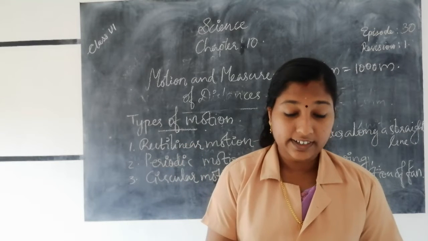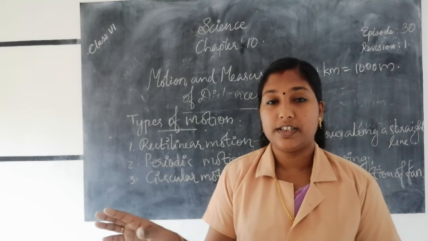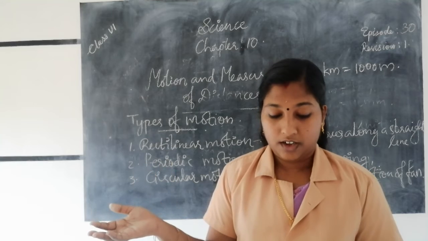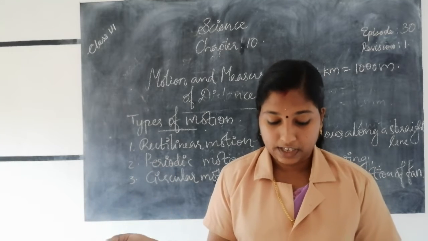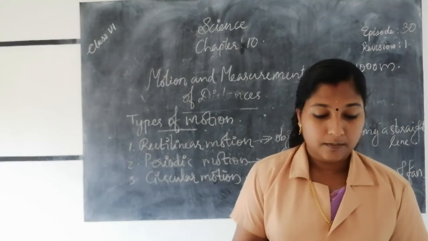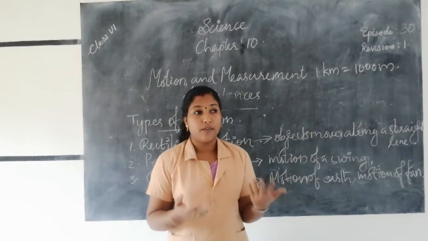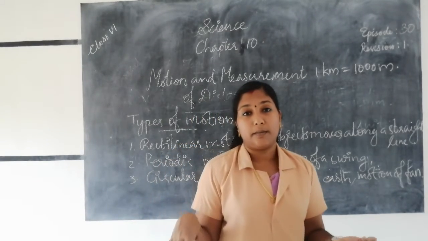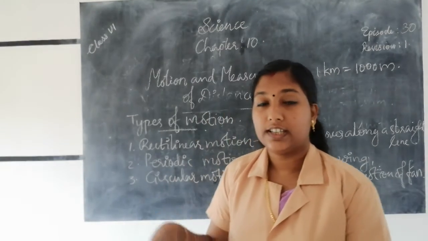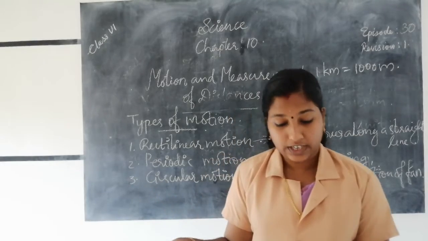You should definitely study these quantities. 1 meter is equal to how many centimeter? 100 centimeter. 1 centimeter is equal to how many millimeter? 10 millimeter. So you should study that well. Okay, children. Then what are the steps we should follow before taking the measurement by using a meter scale? Then we learn how to measure the length of a curved line. We use thread for measuring the length of a curved line.